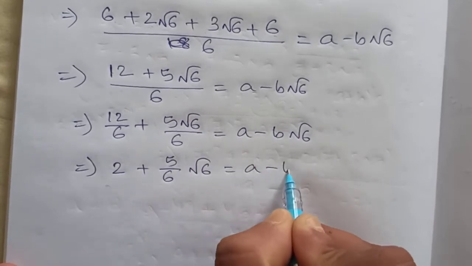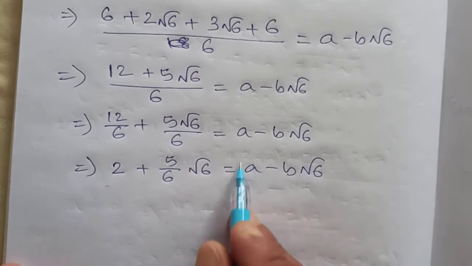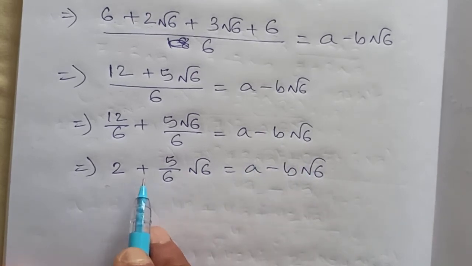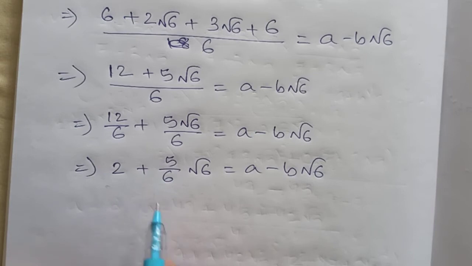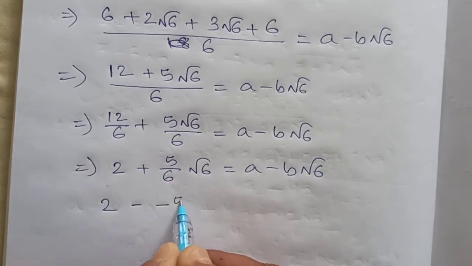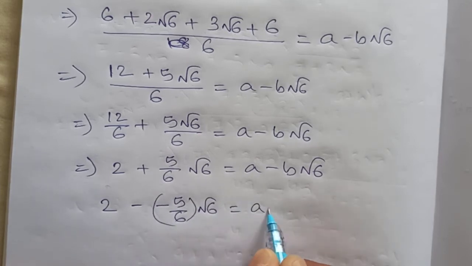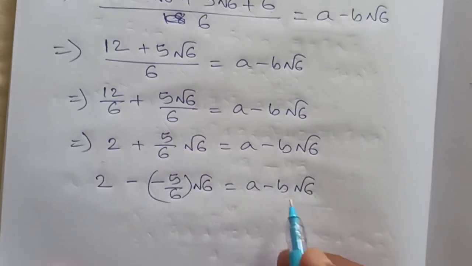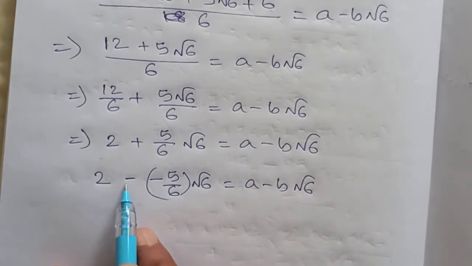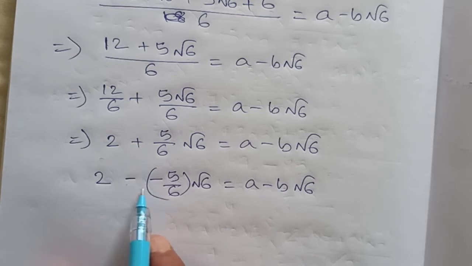Look here, we got the same terms but the sign is different, so I will just arrange it: 2 minus 5 by 6 root 6 equals a minus b root 6. As minus sign is given here, we got plus, so to make it minus I wrote 2 minuses, because minus minus again gives plus.